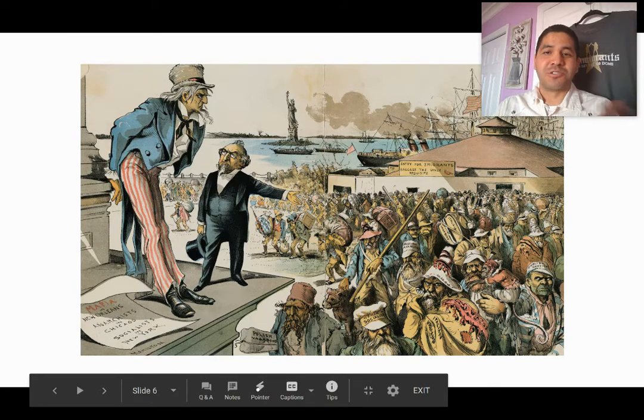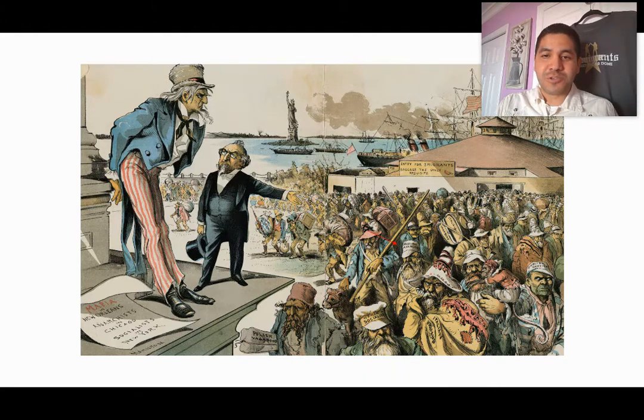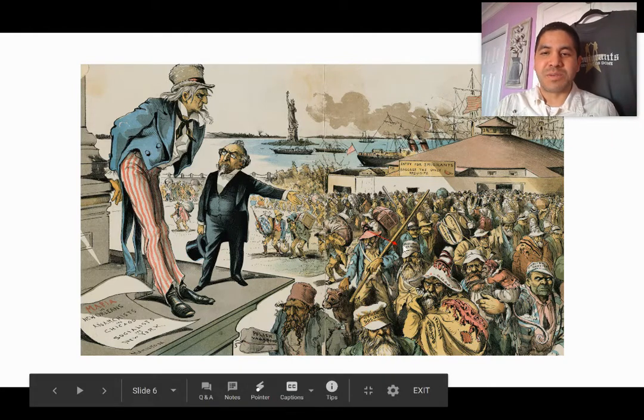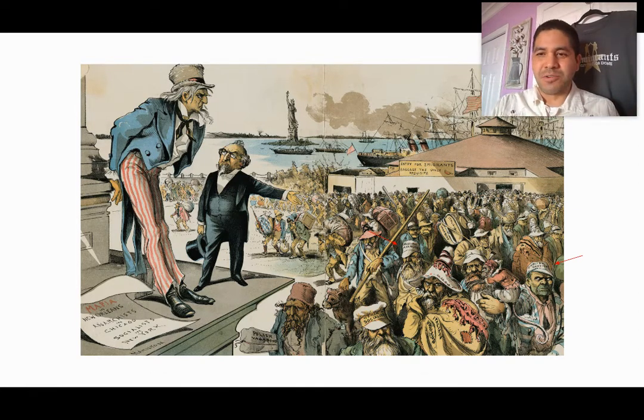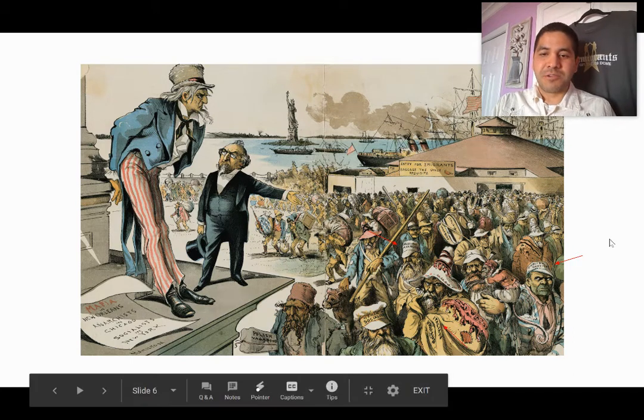So in this political cartoon, we're looking at several different individuals. First, we see the Russian anarchists, people who are coming into the United States, according to some nativists and some other people. We have the German convict as well. Over here on the front, we have the Italian vagabond. And then right in front of us, we have the German socialist. And then to our left of him, the Polish vagabond as well.